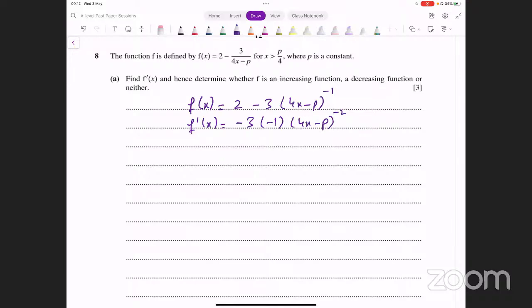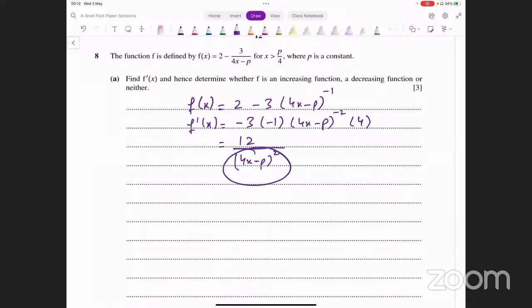And then you have to multiply with the derivative of the part that's inside. P is a constant. 4x का derivative क्या होगा? 4. You multiply by that. And the derivative, therefore, is 12 over 4x minus p whole squared. Now, think about it. 12 is a positive number, right? Both a negative हो नहीं सकता. Denominator has a square. A square can never be negative, right? A square is always positive.